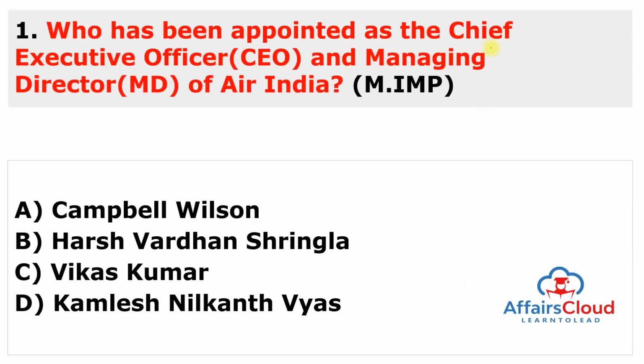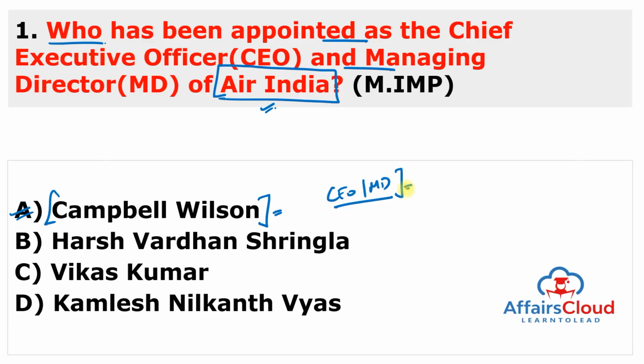Here is the first question in the most important section. Who has been appointed as the CEO, or Chief Executive Officer, and Managing Director of the very important company Air India? So this is a static question. Just remember the keyword, Air India, and the answer of this question is A. Campbell Wilson. Tata Sons Private Limited, which is owned by Tata Group, appointed Campbell Wilson as the CEO and the Managing Director of Air India.